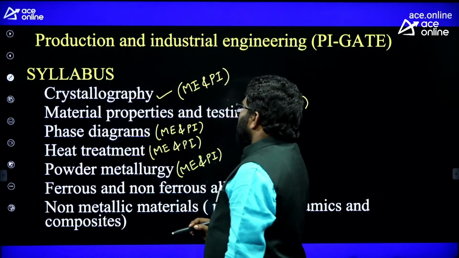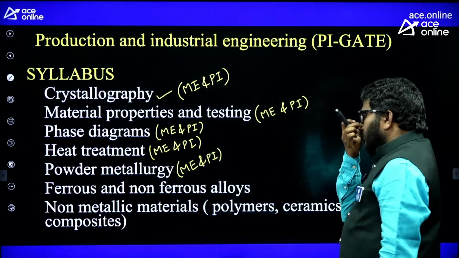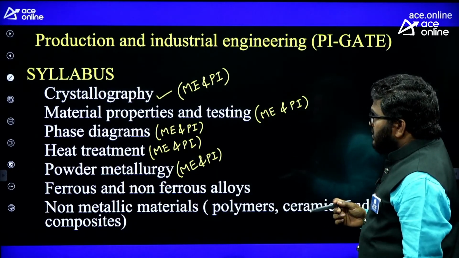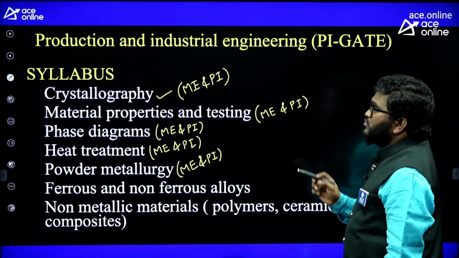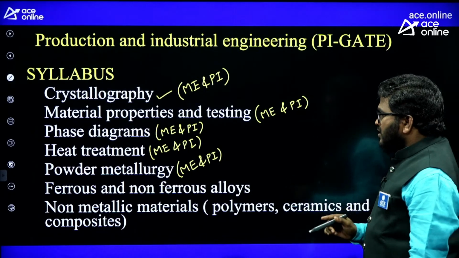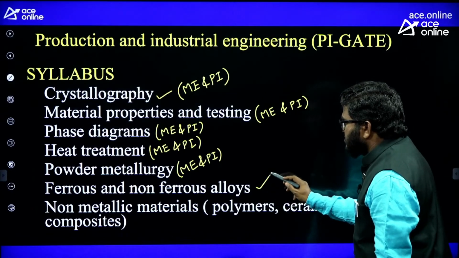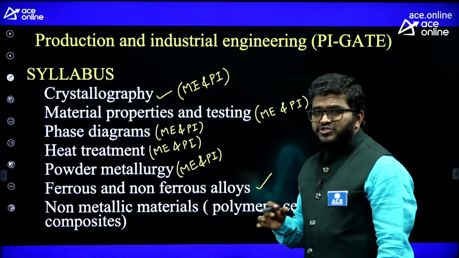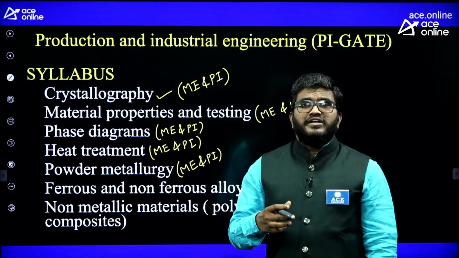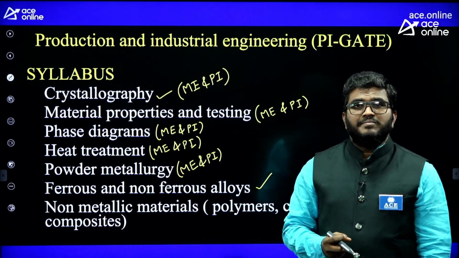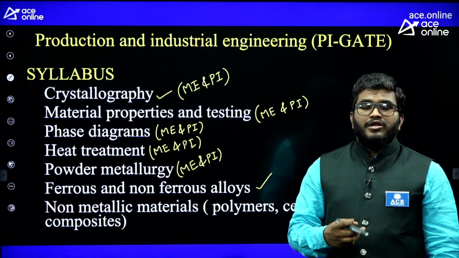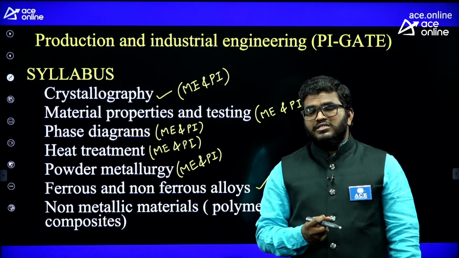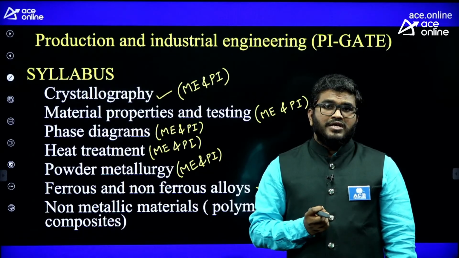The last two topics are the extra syllabus given to production: ferrous and non-ferrous alloys, and non-metallic materials. In ferrous and non-ferrous alloys, you should focus on different types of steels and cast irons, and also aluminum alloys, magnesium alloys, nickel alloys, copper alloys, and super alloys.